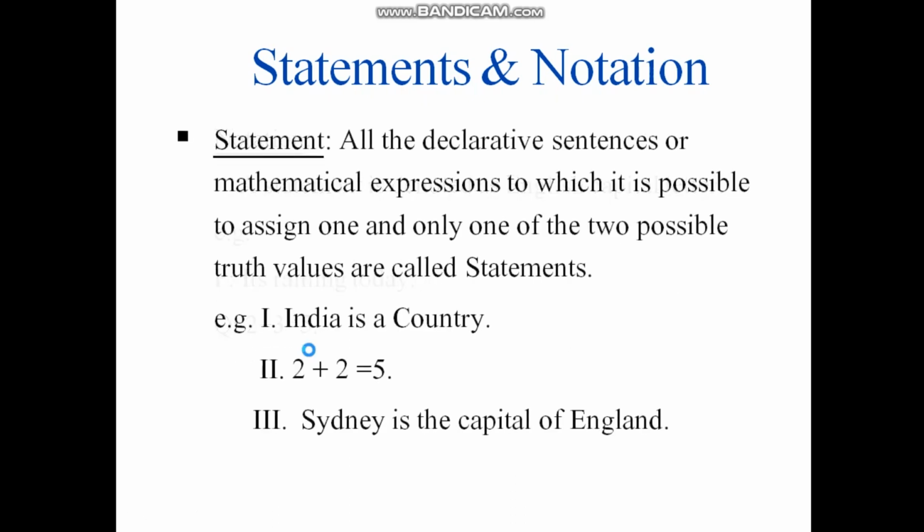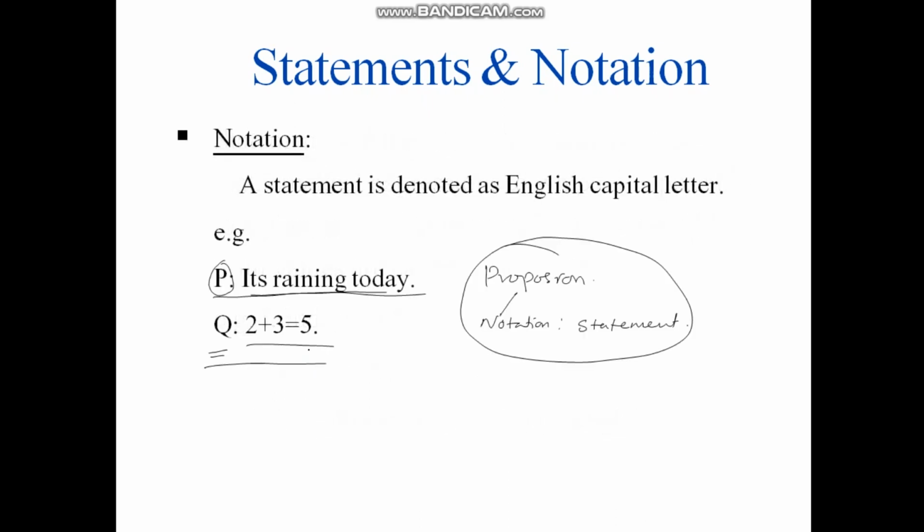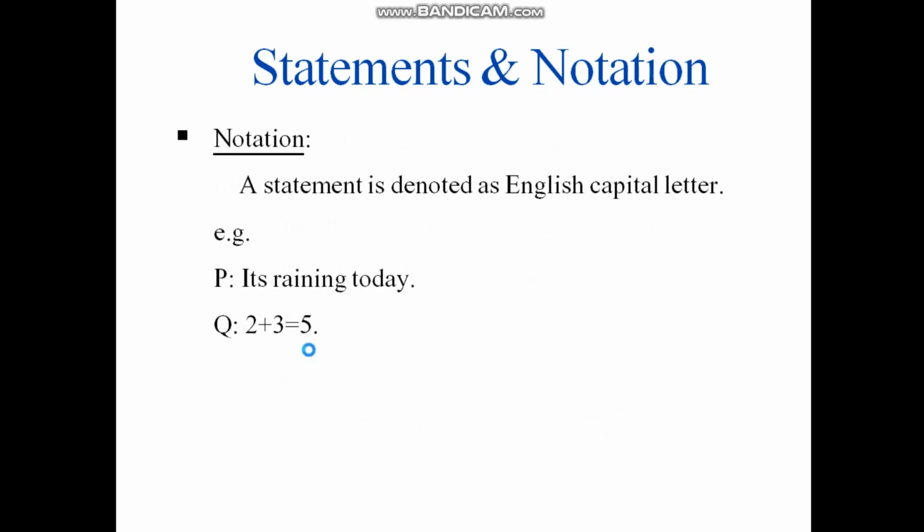So about statements: any English statement, or a mathematical expression, which can be assigned a truth value, either true or false, is going to be a statement. And about notation: every statement in mathematical logic can be represented by using a capital letter, generally, or sometimes a small letter.